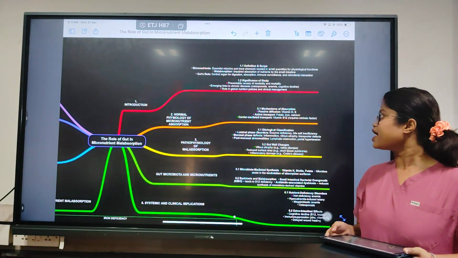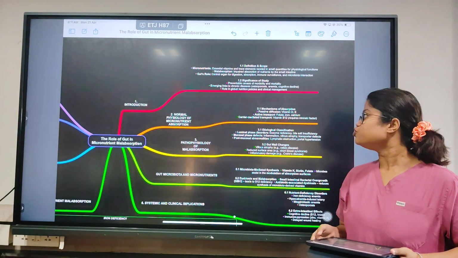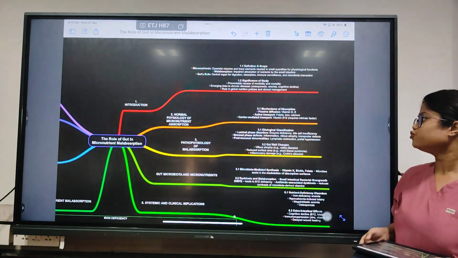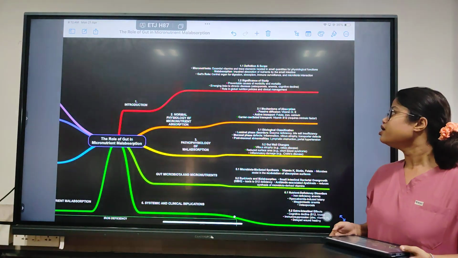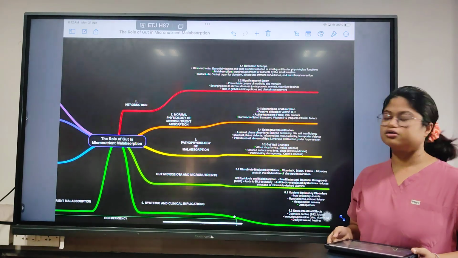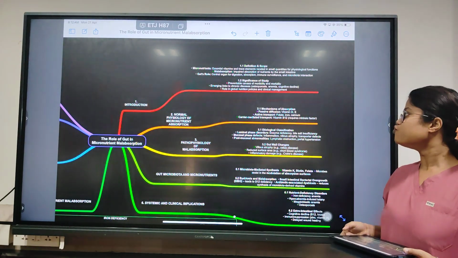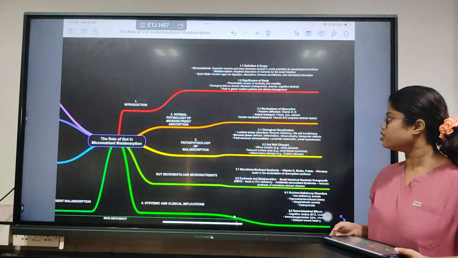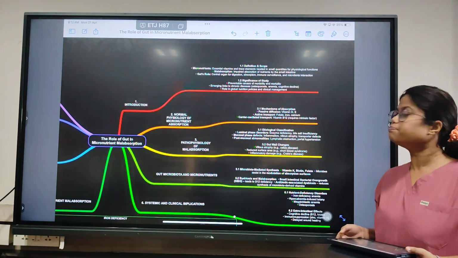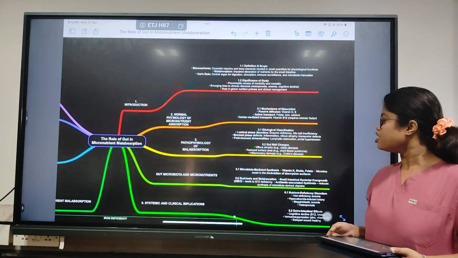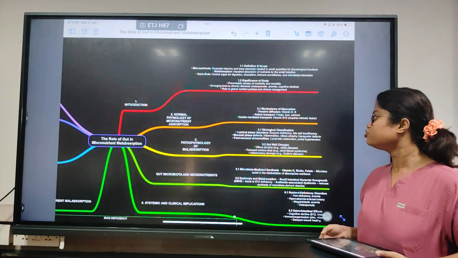So coming to the mechanisms of absorption, which minerals are absorbed, and how? There are types of absorption: passive diffusion and active transport, and the third one is carrier mediated transport. Vitamins D and E are absorbed by the body through passive diffusion. Folate, iron and calcium are absorbed actively, and through the carrier mediated transport, the vitamin B complex vitamins are absorbed in the body. It requires an intrinsic factor for the carrier mediated transport.